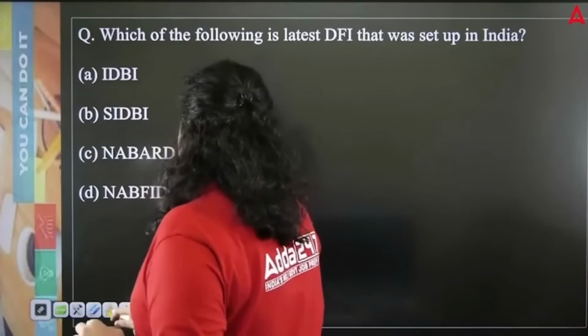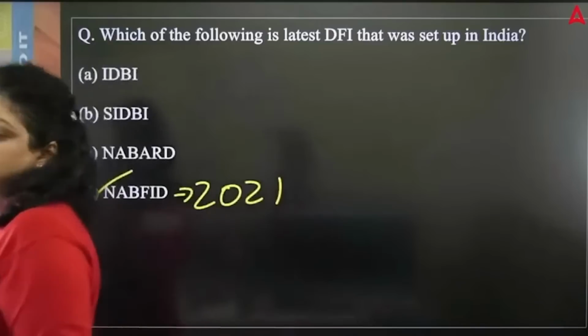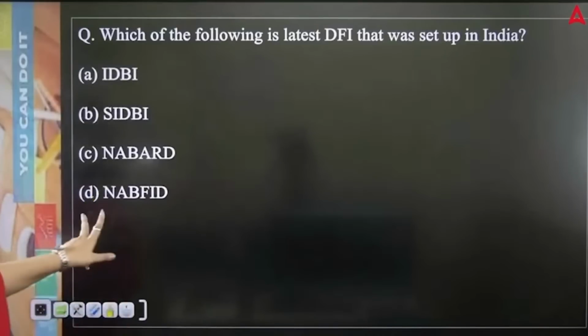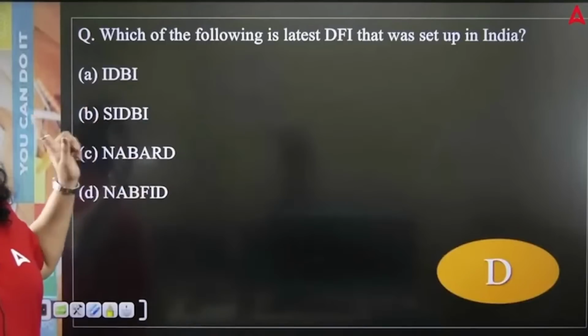It was established in which particular year? 2021. And the National Bank for Financing Infrastructure Development, that is NaBFID. It provides finance for infrastructure development. So this is the latest one, and the first one is IFCI.